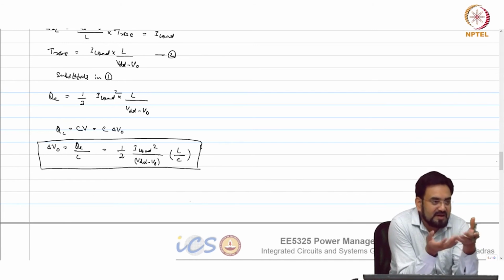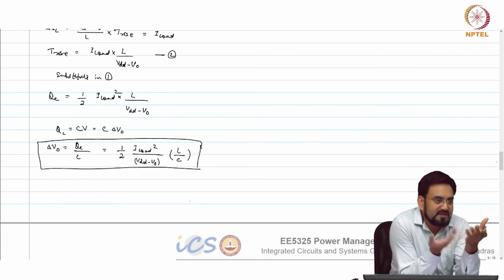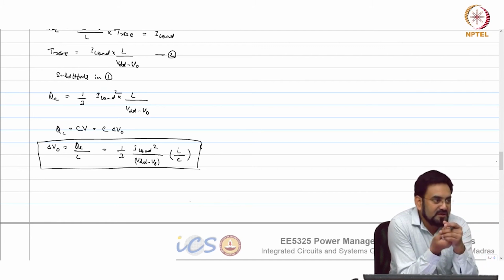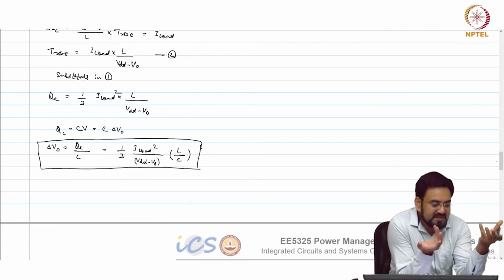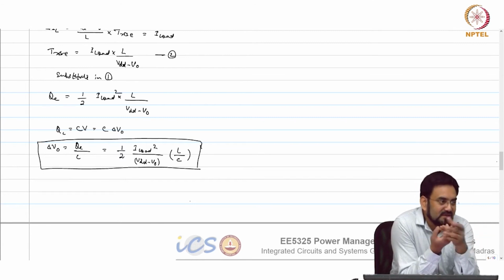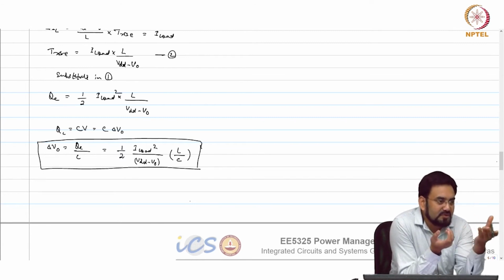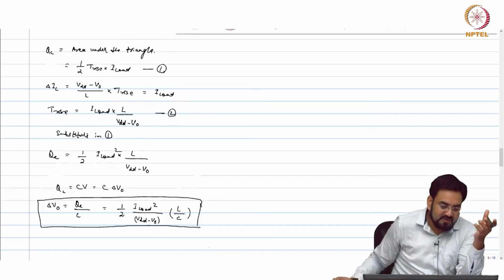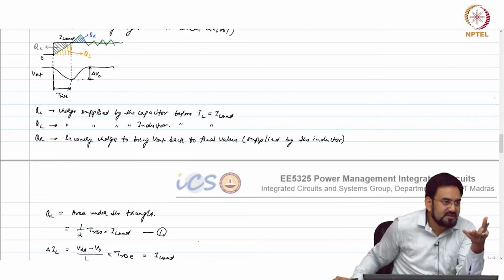Maybe the capacitor required may be different, but initially when you do hand calculation, you have to look whether it's meeting your transient requirement of 60 millivolt or not. After that, from the simulation you have to look into it, because everything is based on first order approximation. This formula is only valid for a small signal, because when you define your bandwidth, bandwidth is only for a small signal.